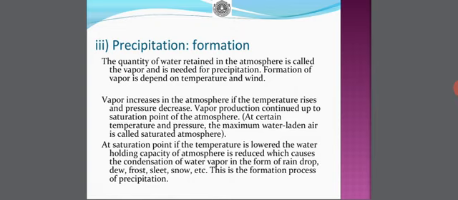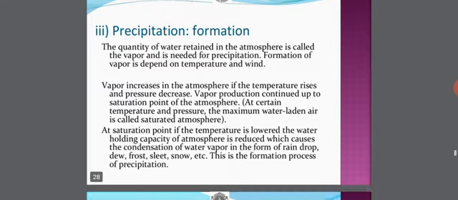At the saturation point, if the temperature is lowered, the water holding capacity of the atmosphere is reduced, which causes the condensation of water vapor in the form of raindrop, dew, frost, sleet, snow, etc. This is the formation process of precipitation.